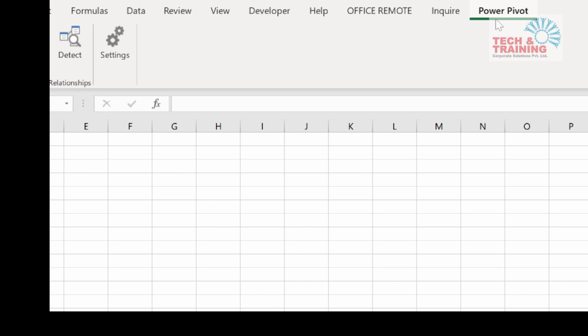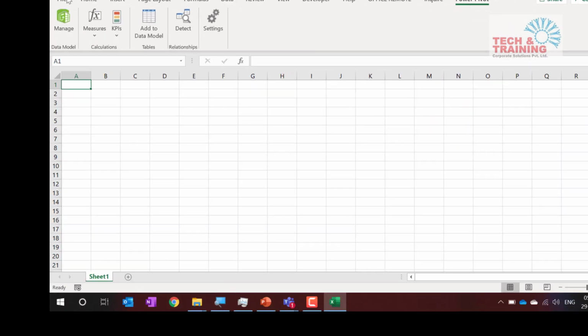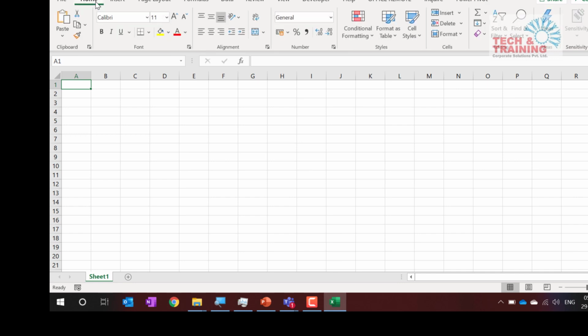Now friends, when we have activated Power Pivot, it's time to get started with the data. Before we go ahead with Power Pivot, let me once again tell you, if you have huge data, you need Power Pivot. If you spread the data into multiple sheets or multiple files, you need Power Pivot. If you do a lot of analysis, you need Power Pivot.